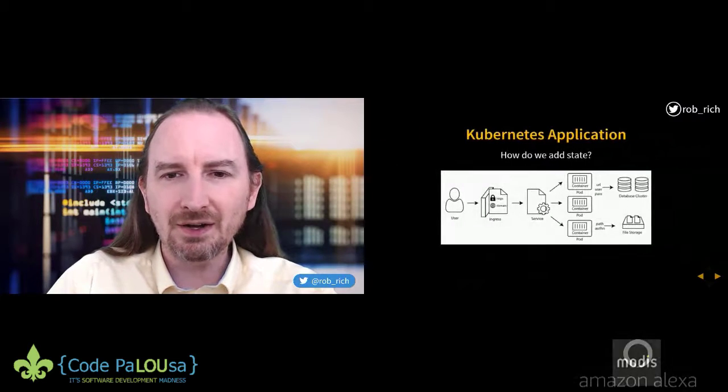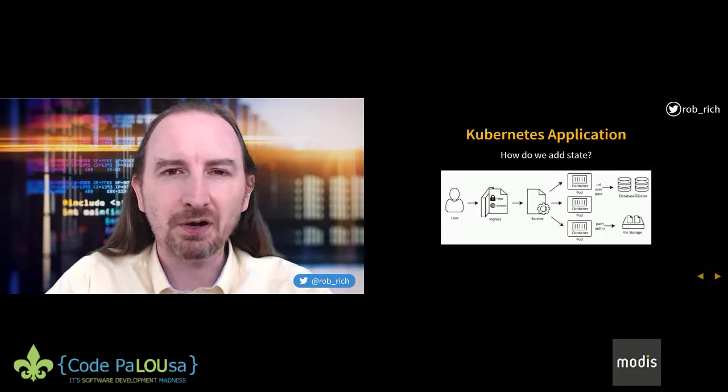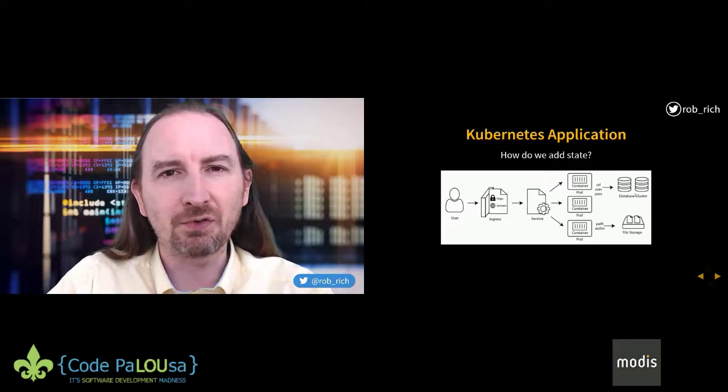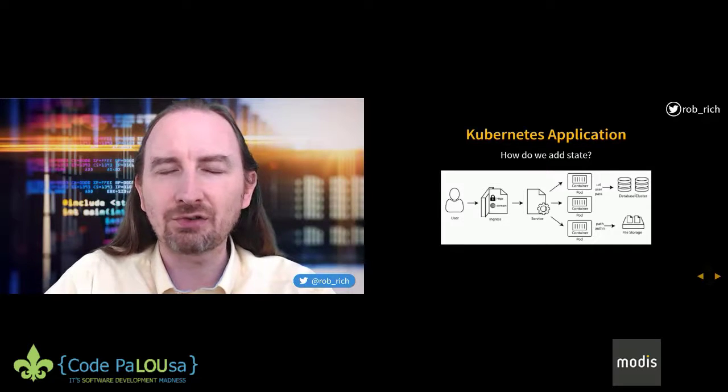But our applications probably look a lot more like this. We have our pods and our containers and our service and our ingress, but we also have things like, well, what is the domain that comes into the ingress? And we may have a database cluster that needs to be able to prop up, and different machines in that cluster need to be able to interact together.